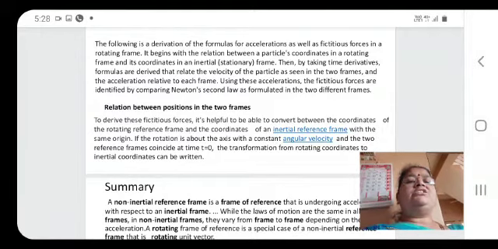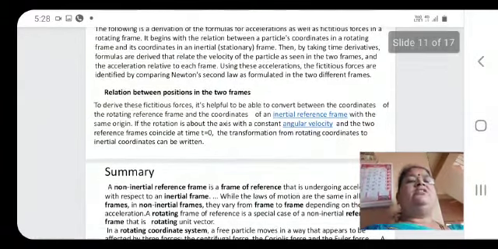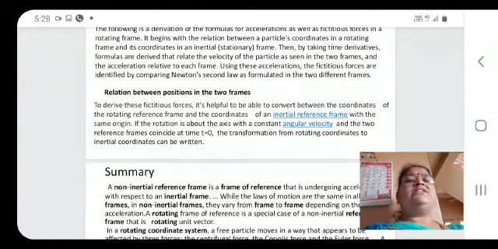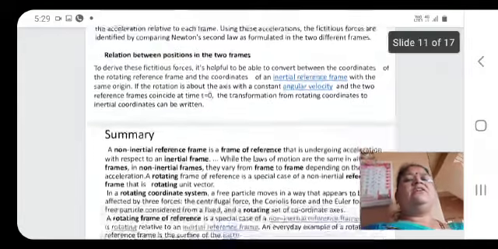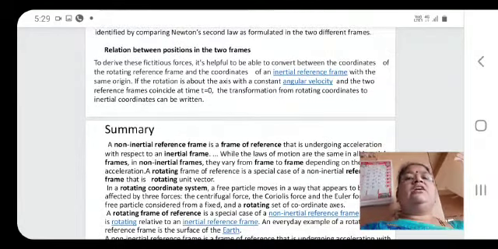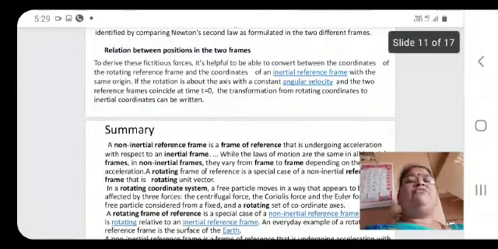If the rotation is about an axis with a constant angular velocity and the two reference frames coincide at time t equal to 0, the transformation from rotating coordinates to inertial coordinates can be written. So I think you are clear with this rotating frame of reference.